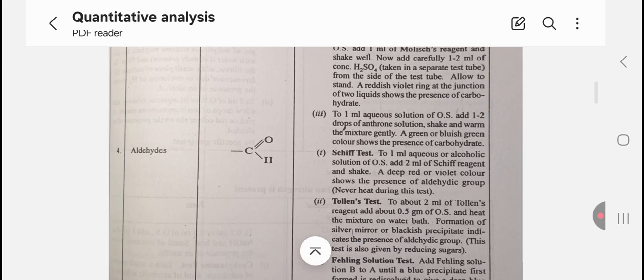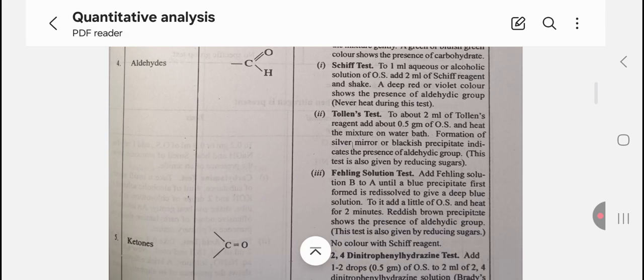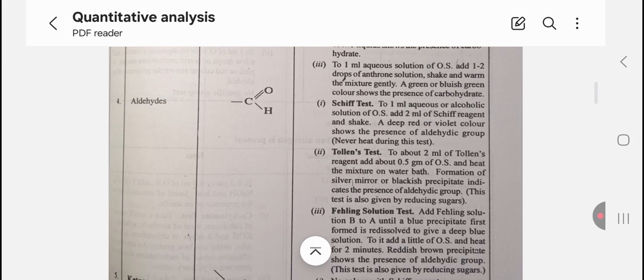Third, to 1 ml of the aqueous solution of the organic substance, add 1 to 2 drops of anthrone solution. Shake and warm the mixture gently. A green or bluish green color shows the presence of the carbohydrate. Fourth, aldehyde: Schiff's test, Tollens' test, Fehling's solution test.